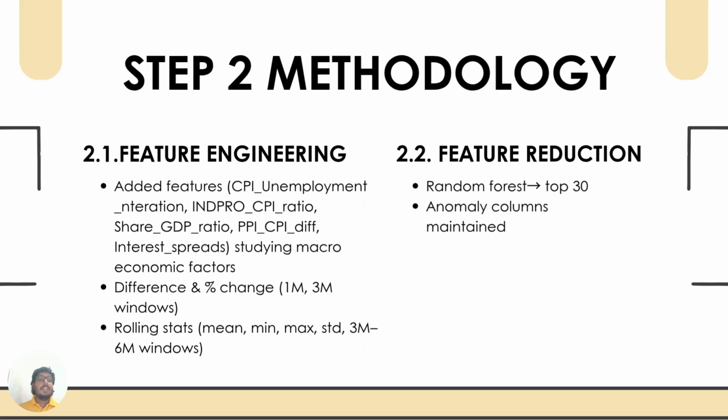In the second step, we use the ensemble and added some features like CPI, unemployment, ratios, percentages, and also rolling stats, differences, and changes. These generated features are reduced to 30 using a random forest, and we keep the anomaly features.